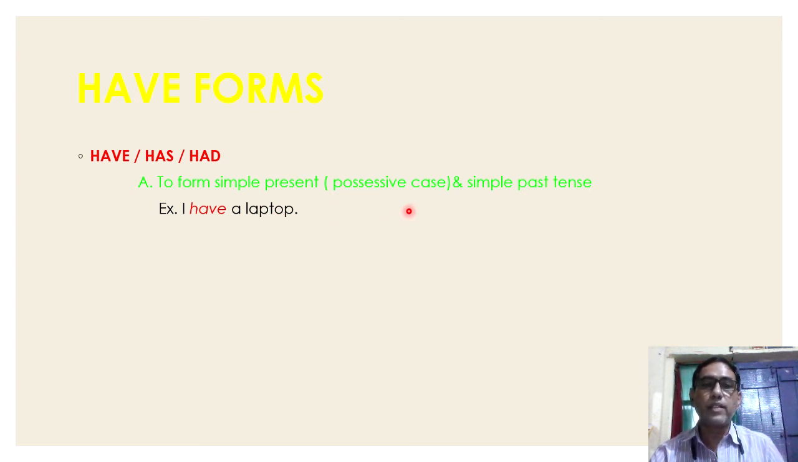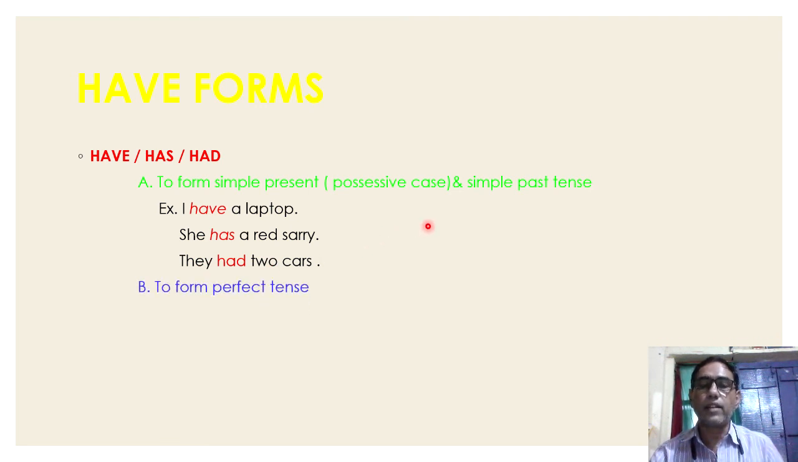Possessive case means something belongs to someone or something. She has a red saree. Here a red saree belongs to her. They had two cars. The first two sentences are simple present tense. The last one is simple past tense.